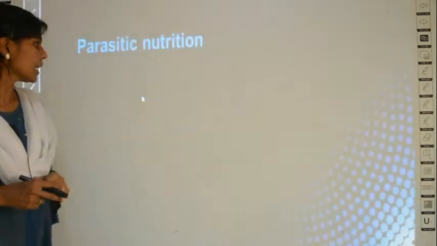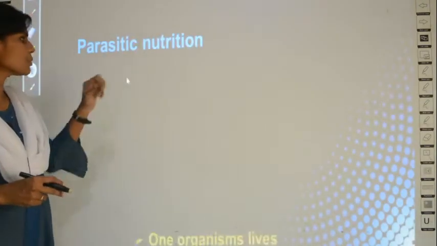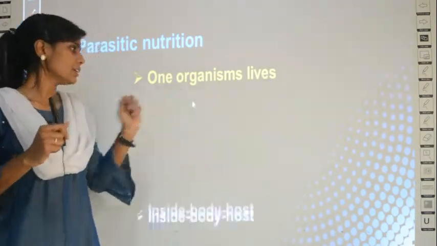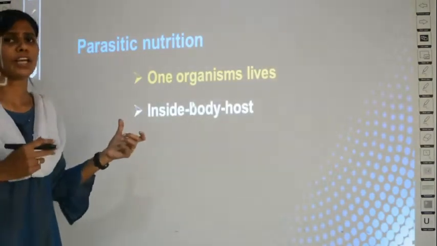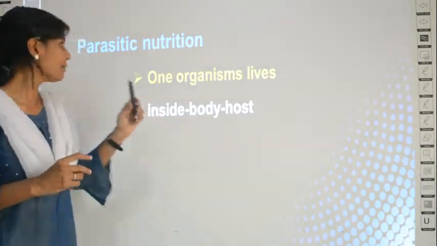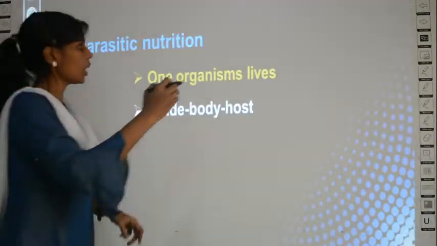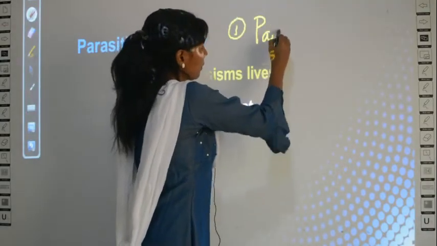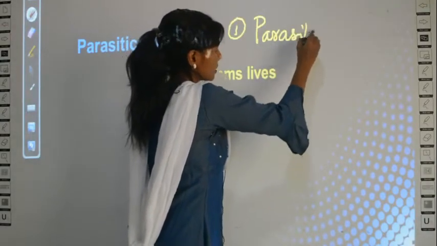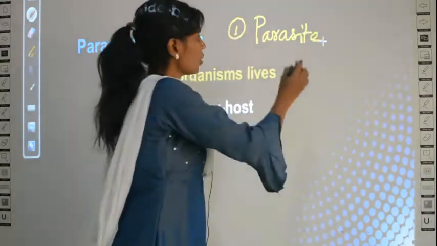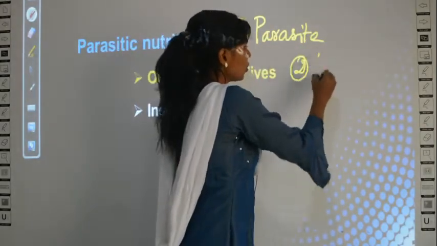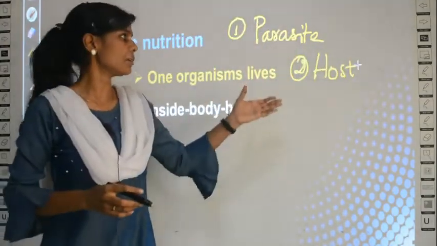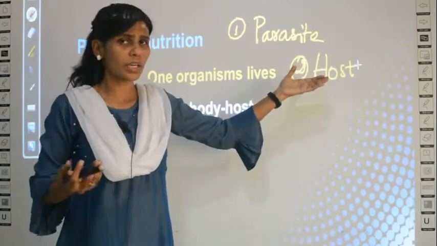So we will start with parasitic nutrition. What is parasitic nutrition? When one organism lives inside the body of the host. Here we have two organisms. Organism number 1 is called the parasite, and organism number 2 is called the host. Both of them are living organisms. It can either be an insect or human being or plant.